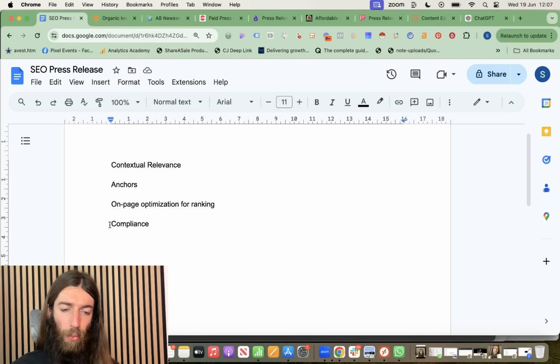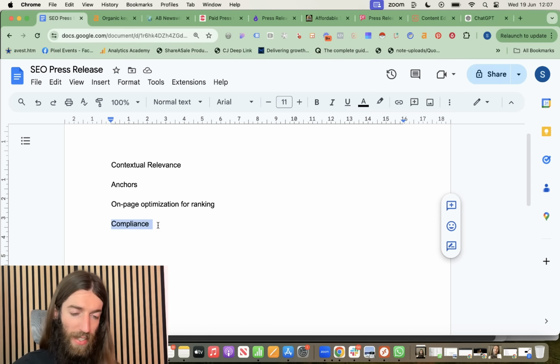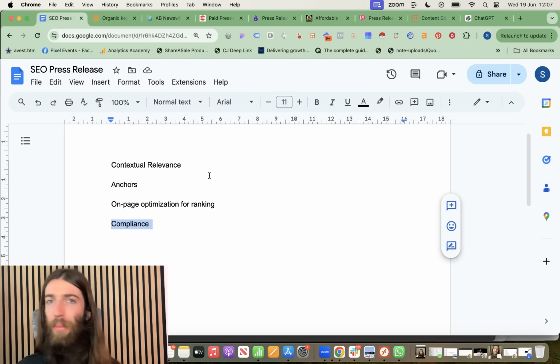And then finally, we have compliance, where we're using these press release distribution platforms and they have editorial standards. A big part of the SEO press release game is not only getting these efficiencies into our press release so that we get that link power and we get the press release to rank, but we also have to make sure the editors actually accept that press release.